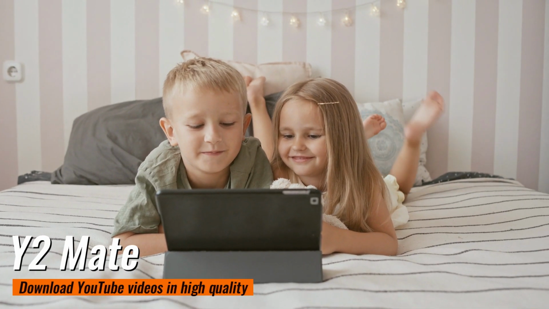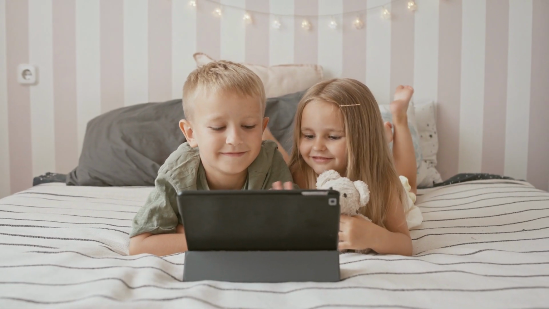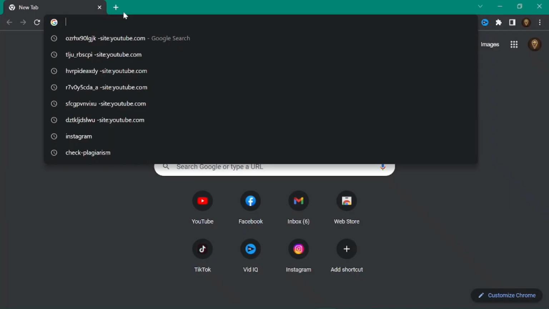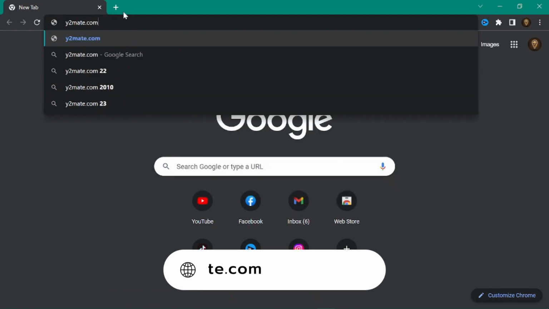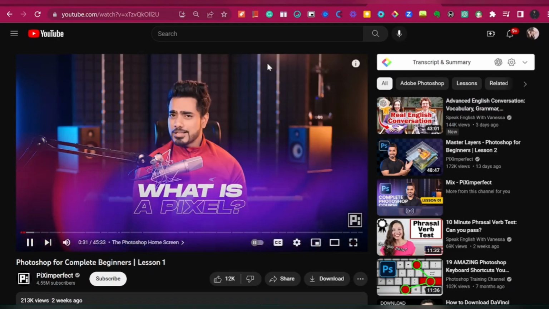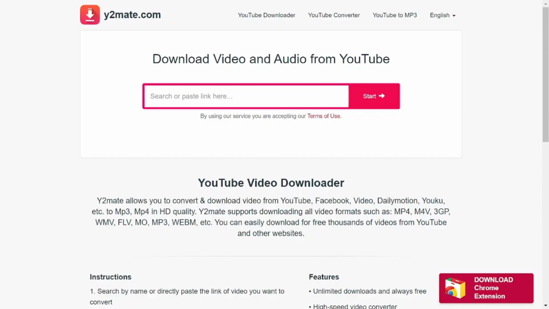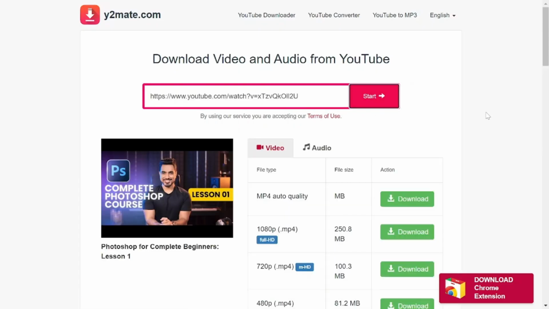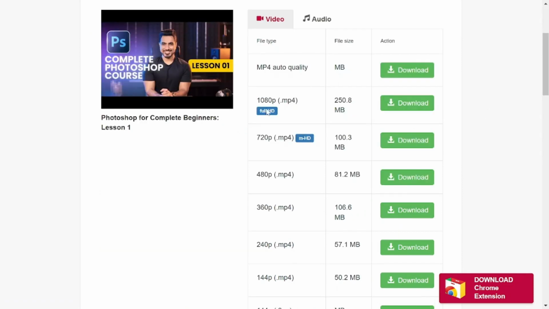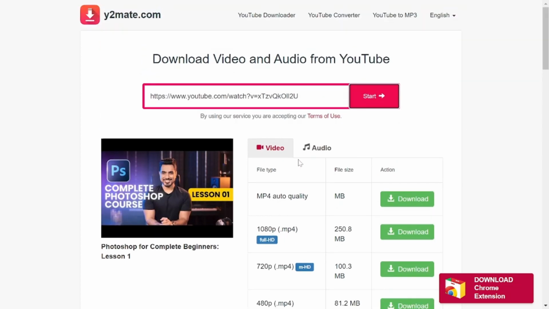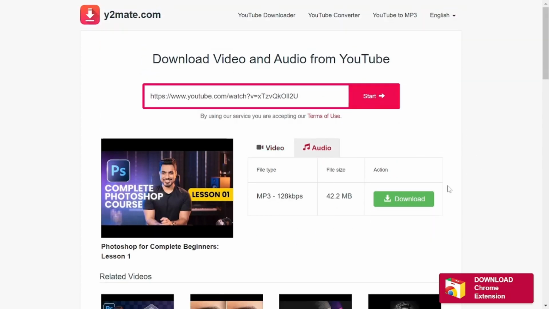First up, we have y2mate.com. This website allows you to download YouTube videos quickly and easily. To use it, go to their website, y2mate.com. All you have to do is copy the link to the video you want to download and paste it into y2mate.com's search bar. You'll be given a range of options for downloading the video in different formats and qualities, so you can choose the one that works best for you. You can also download the audio by clicking the Audio tab and download it in 128 kbps quality.